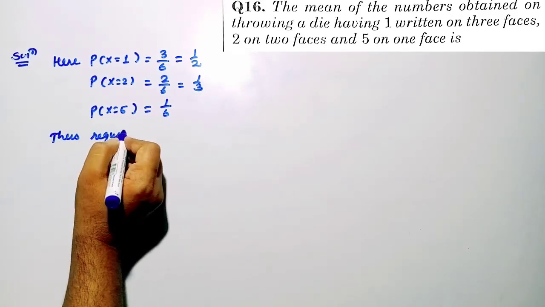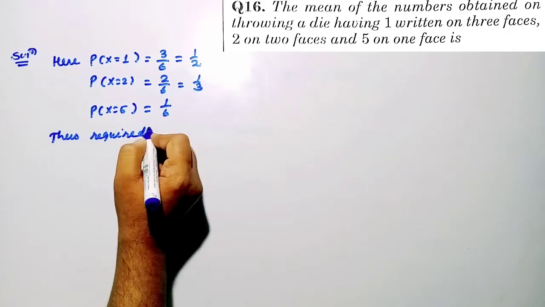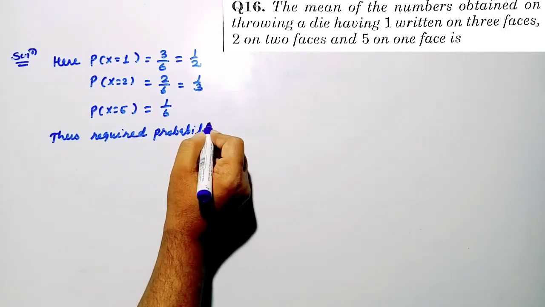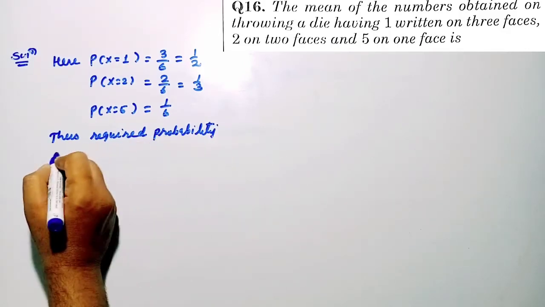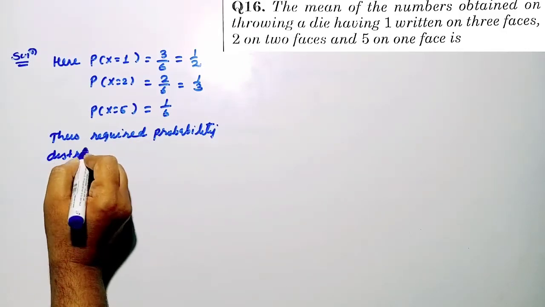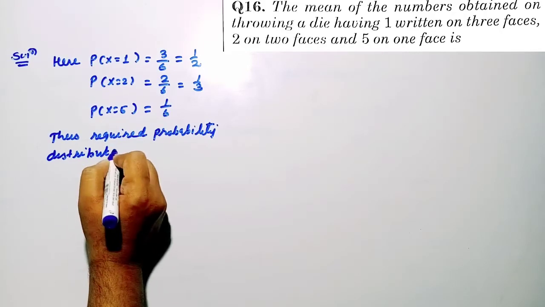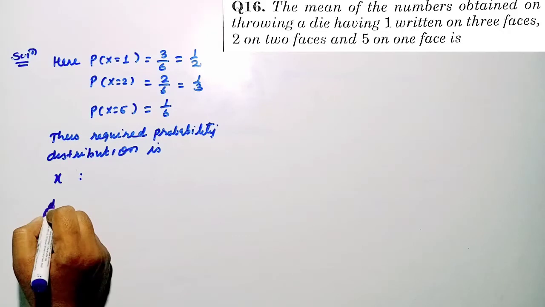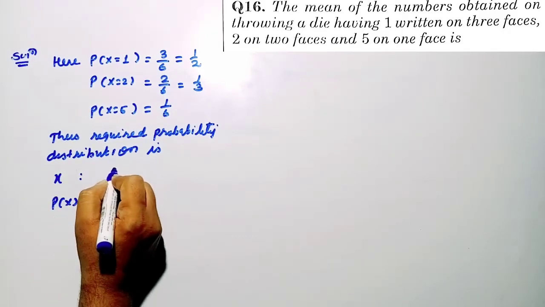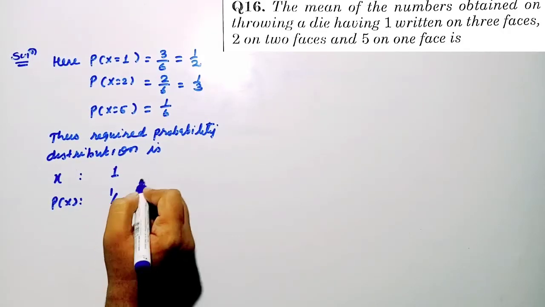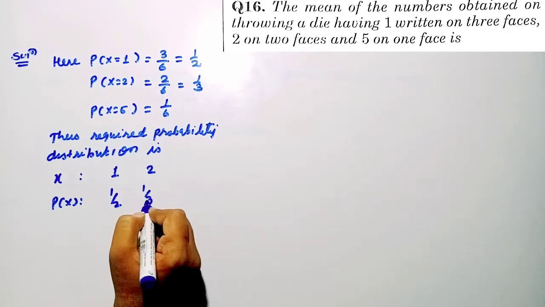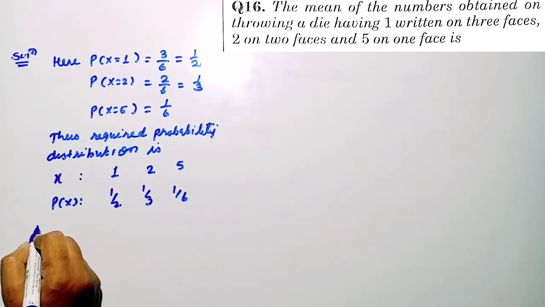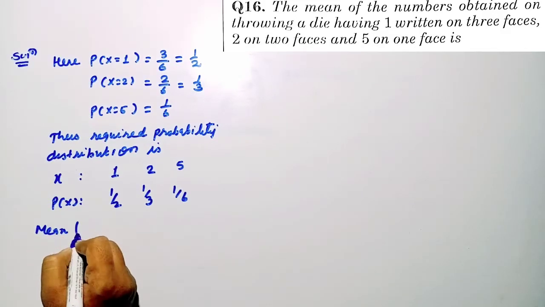Okay students, so the required probability distribution: 1 is 3 times, so its probability is 1 by 2, right? So x and p of x, 1 is for 3 by 6 means 1 by 2, 2 is 2 times, so this is 1 by 3, and 5 is 1 time, so probability is 1 by 6.